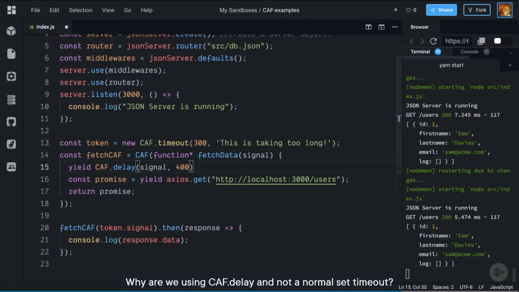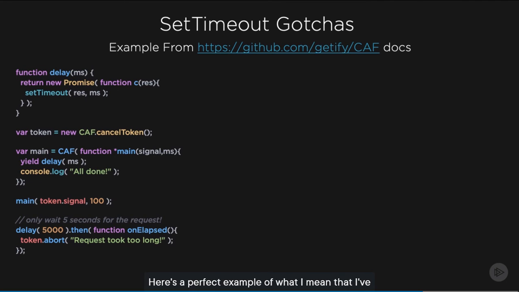Why are we using CAF.delay and not a normal setTimeout? Well, if we use a normal setTimeout, we would have to take care of canceling that timeout manually. There are manual ways to keep track of the timeout's name for clearing later, but this adds more work for the developer. Here's a perfect example of what I mean that I've grabbed from the CAF documentation.